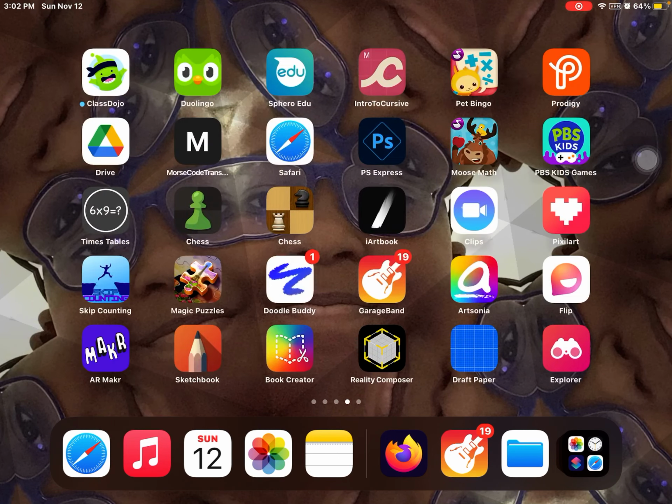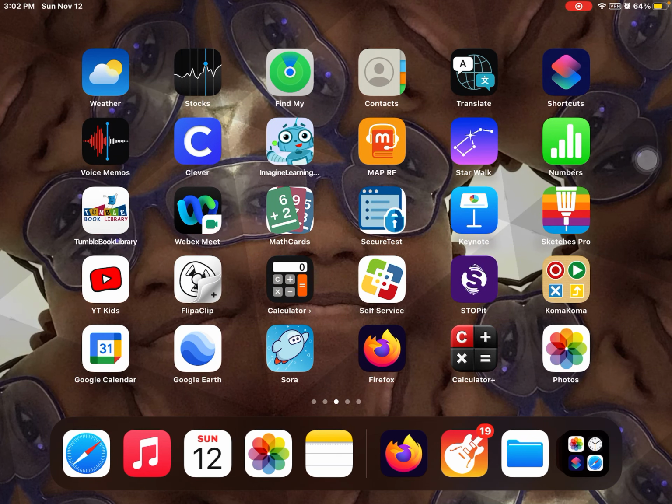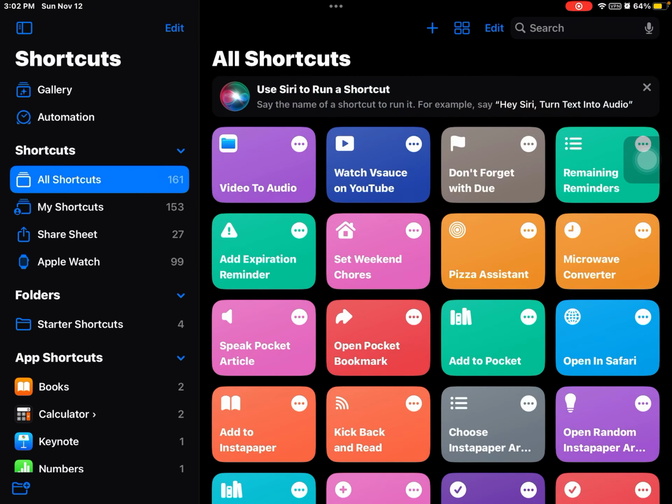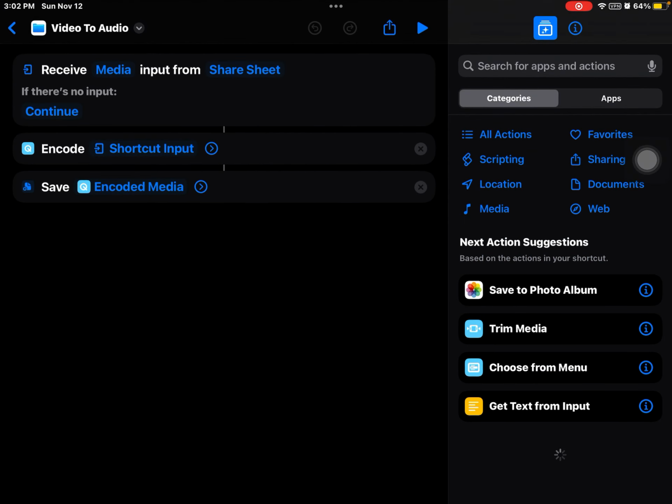But first you're going to need a shortcut that will help you convert videos to audio if you want the video's music to be your ringtone. So yeah, just put in this stuff. Try to find it in the search, I guess.